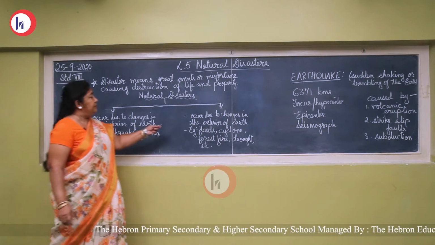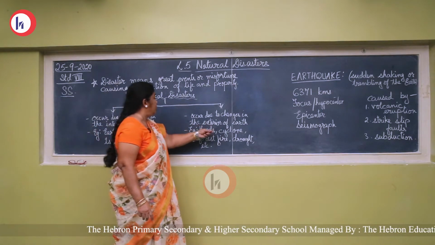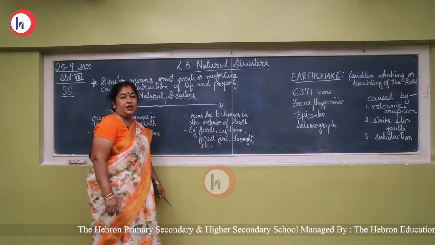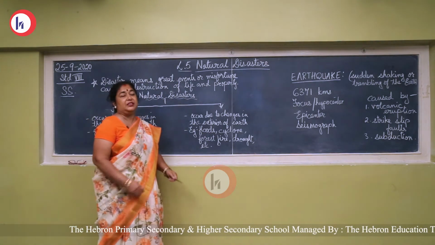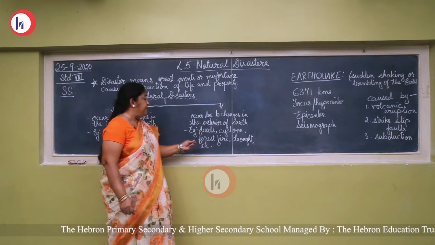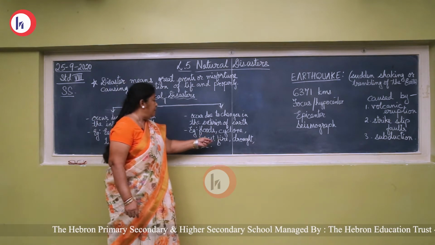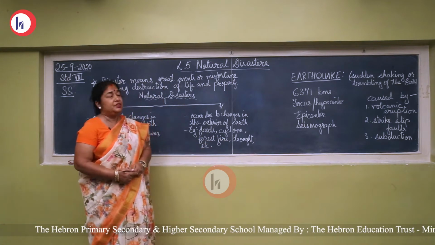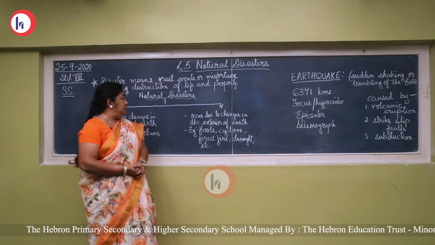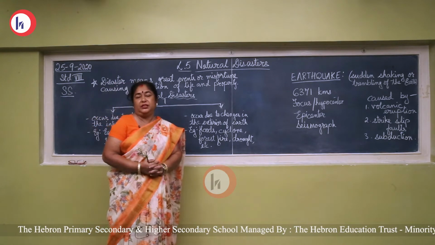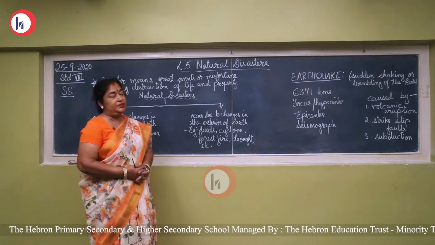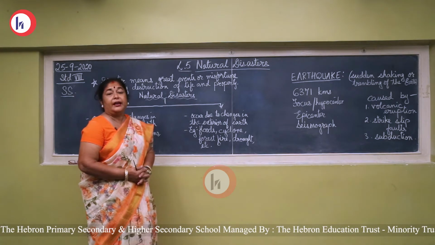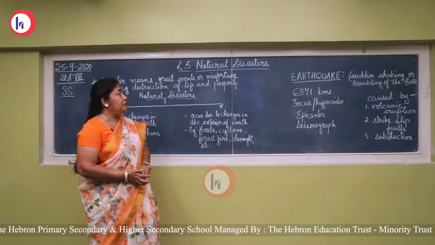The second type of natural disaster occurs due to changes in the exterior of the earth, that is, on the earth's surface, like floods, cyclone, forest fire, drought, etc. When there are changes on the outside of the earth's surface, we can have these disasters.